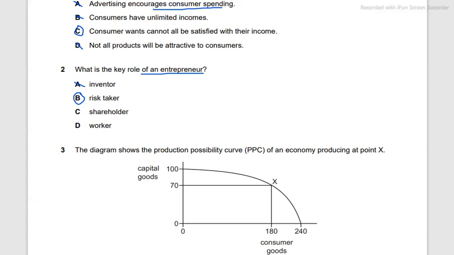However, in a sole trader or a partnership, in an unincorporated business, it's also possible for an entrepreneur to be the complete owner of the business and not have a certain share in the business. So this is not the key role. A worker: an entrepreneur may work or may not work in the business. It's not necessary, so it's not the key role.